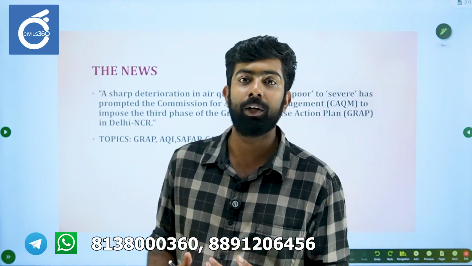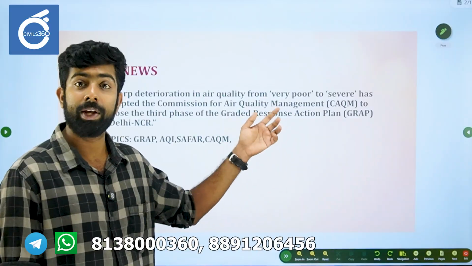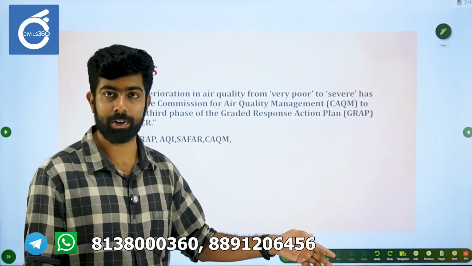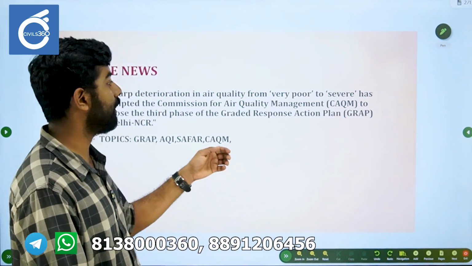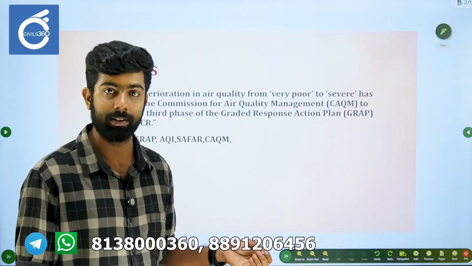The news that we will be looking at was that there was a deterioration of air quality from very poor to severe, both in the National Capital Region as well as in the adjoining areas, and the Graded Response Action Plan was actually triggered.